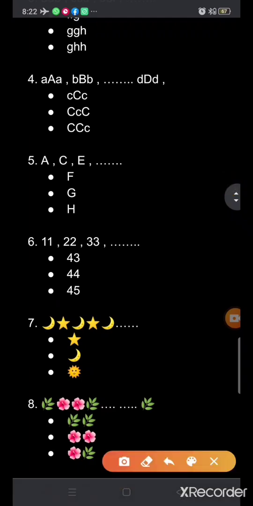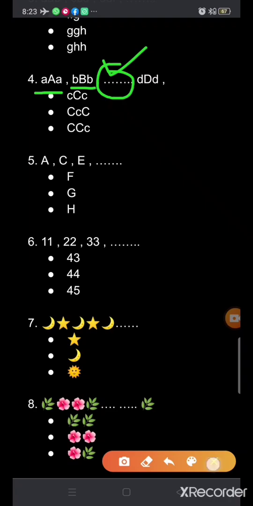Now, the fourth part is small a, capital A, small a. Small b, capital B, small b. Then one pattern is missing here. And then small d, capital D, small d. Can you tell me which one is the next pattern, or what will come here? Options are given for you.